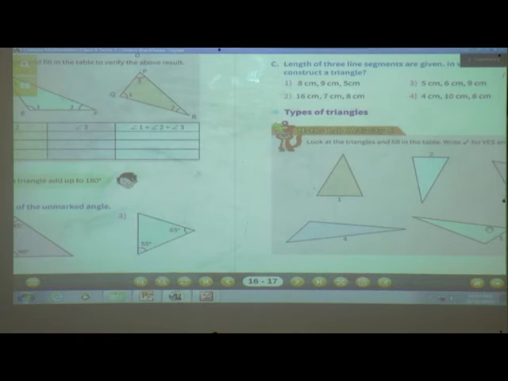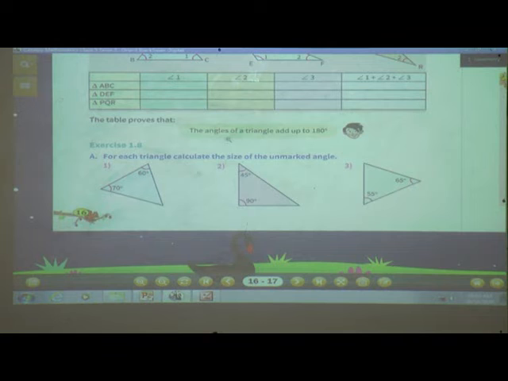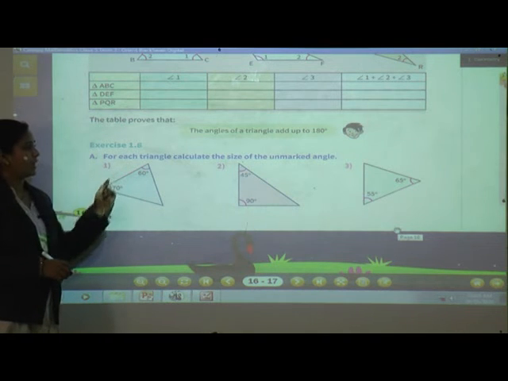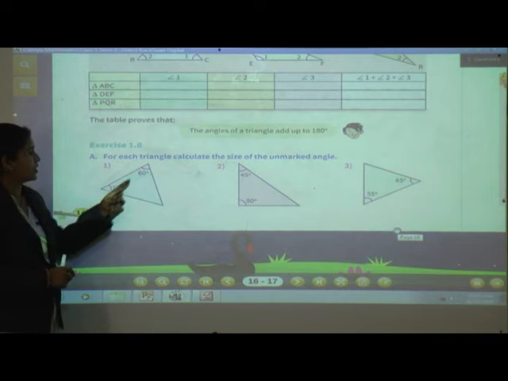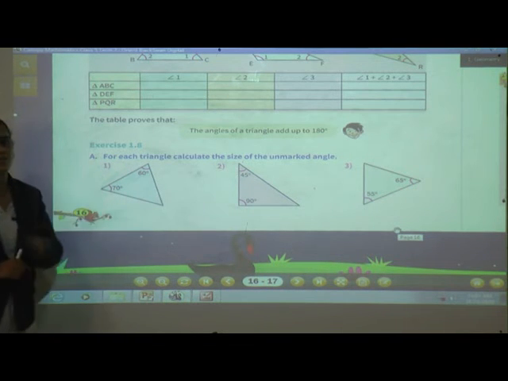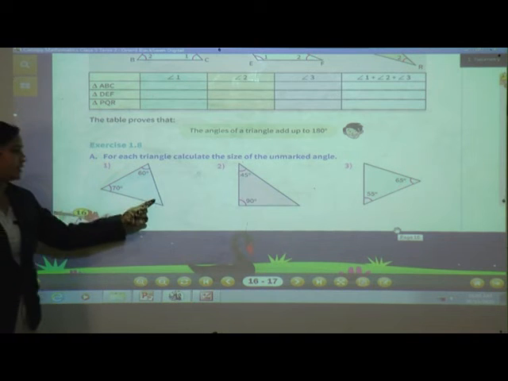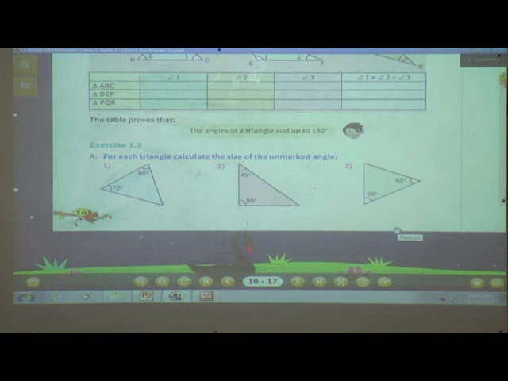Now here, page number 16. The angles of a triangle add up to 180. That means the sum of the measures of the three angles of a triangle is equal to 180. So for that, here is a question. Just add these two angles and subtract it from 180, then you will get the third angle. Okay. So in this way you can solve exercise 1.8.